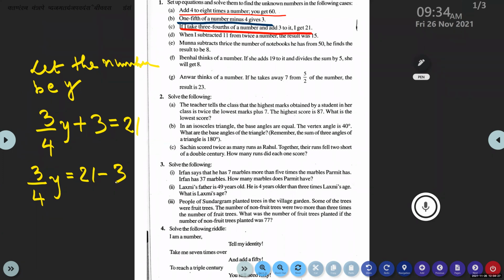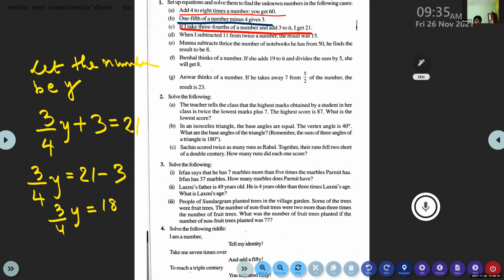Ma'am, we get 18 as answer. 3 by 4 y is equal to 18. Now what to do? Here 3 by 4 y is given, so you take that fraction to the right side. It is on the left side, so when you transpose it to the right side, it will be multiplication.